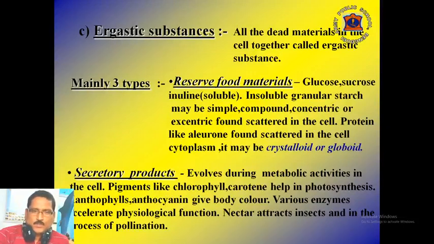Various pigments like chlorophyll, carotene help in the process of photosynthesis. Xanthophyll and anthocyanin give body color to the plant. Various enzymes accelerate the physiological functions of the plants. In flowering plants, nectar from the nectar gland attracts insects and helps in the process of pollination.